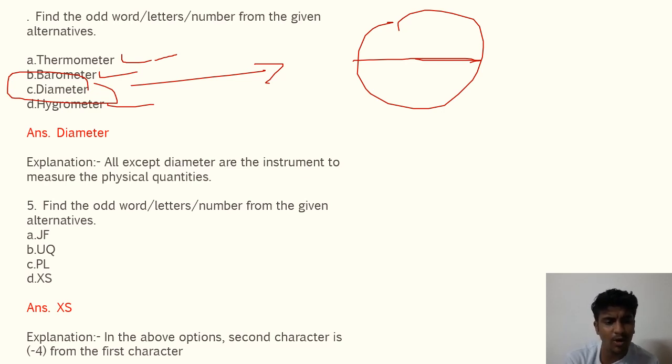Here they have given find the odd letters. So what will be the one? The second character is -4 from the first character. So F -4 is J. Q minus 4 similarly. So this is the explanation. Similarly S -4 will be X. So this is an easy method of remembering.